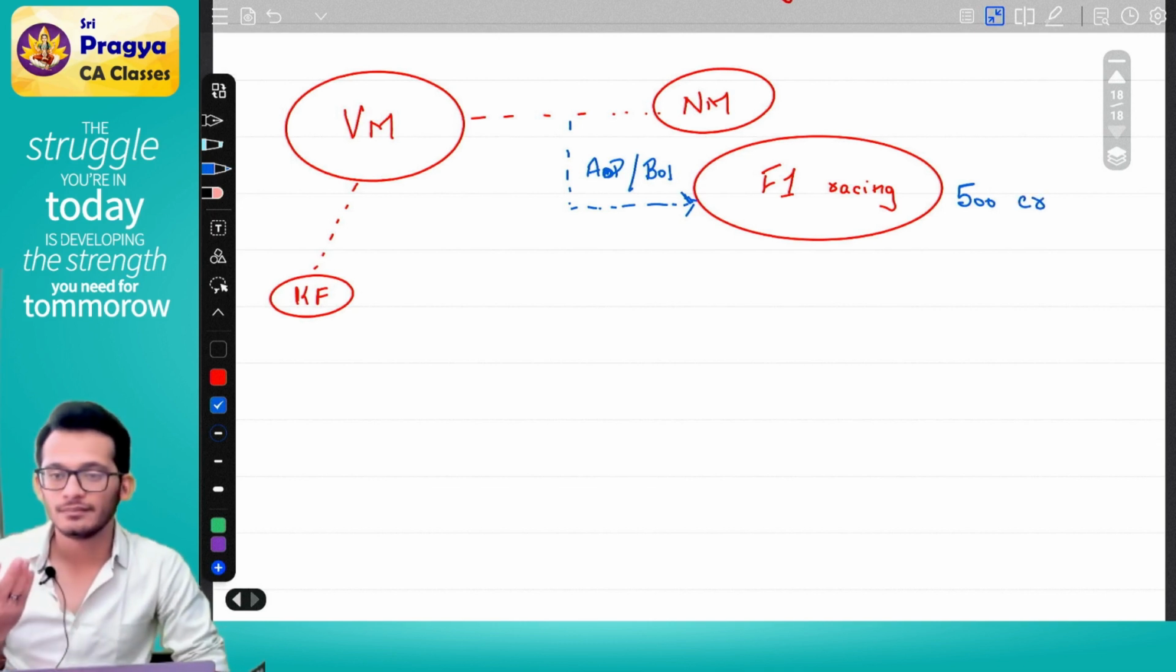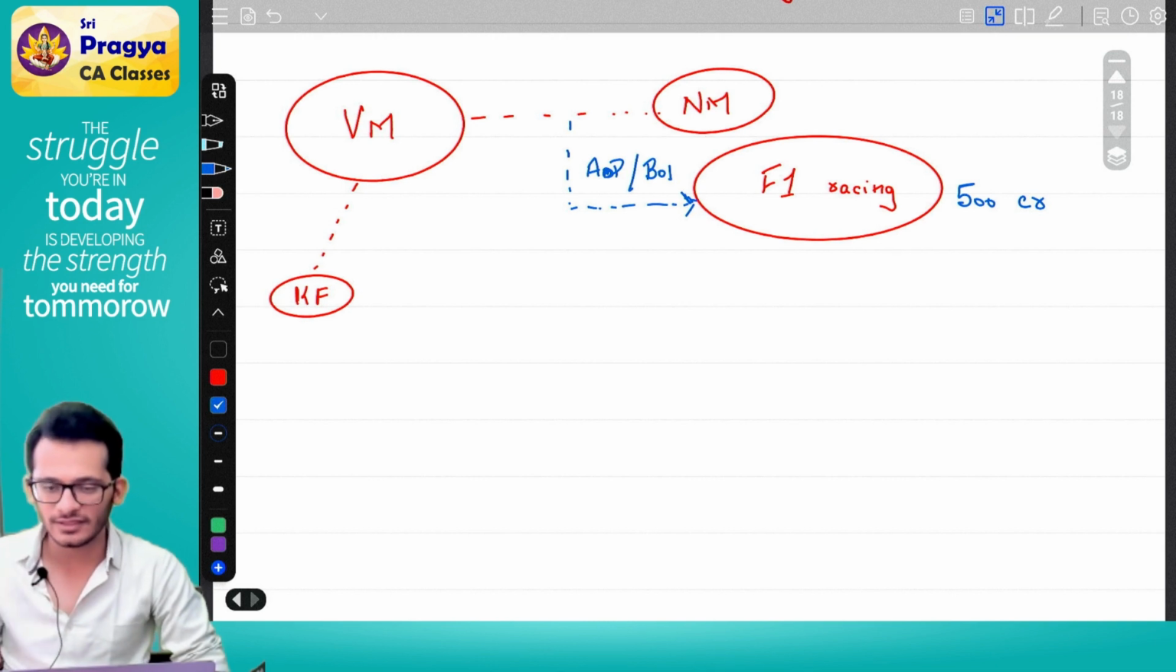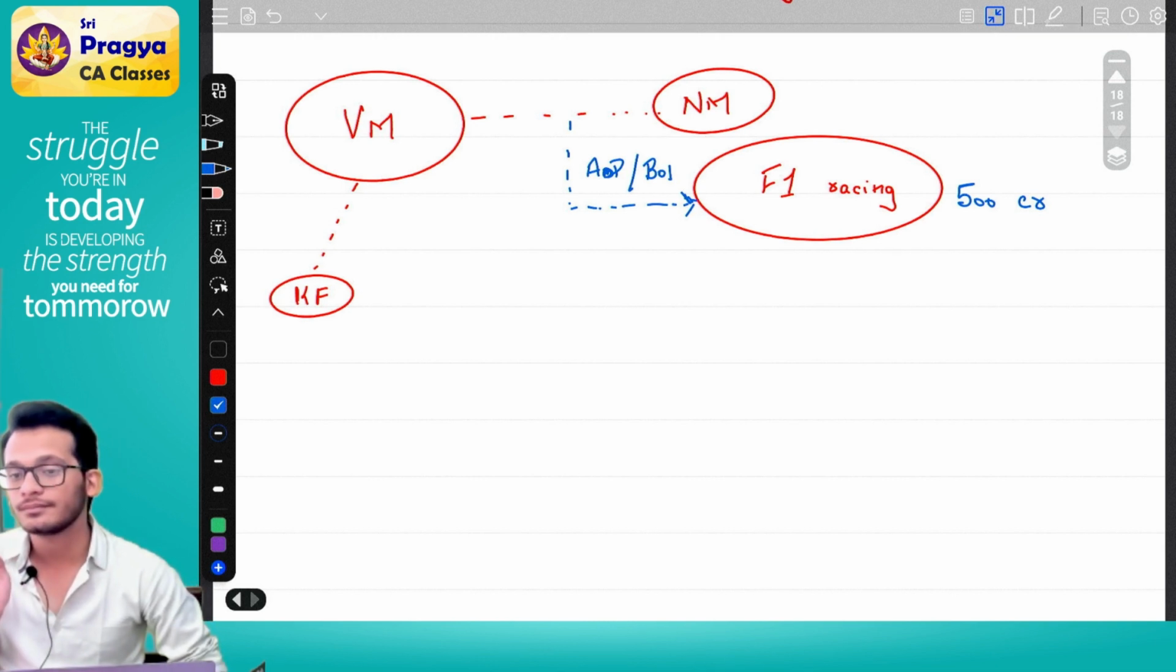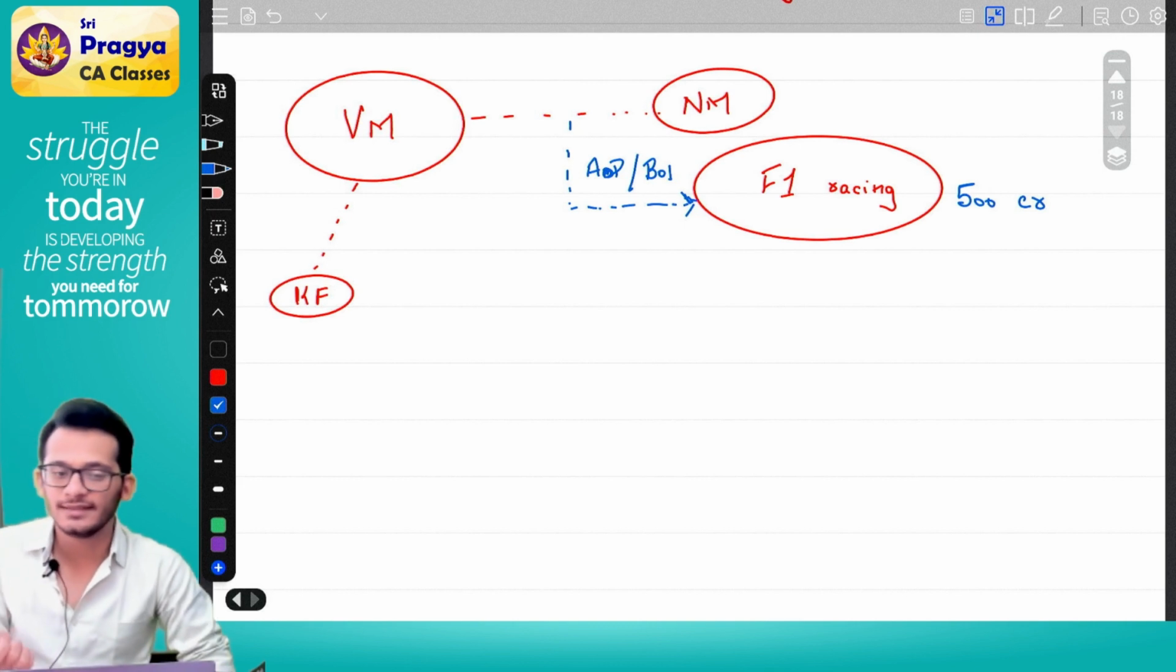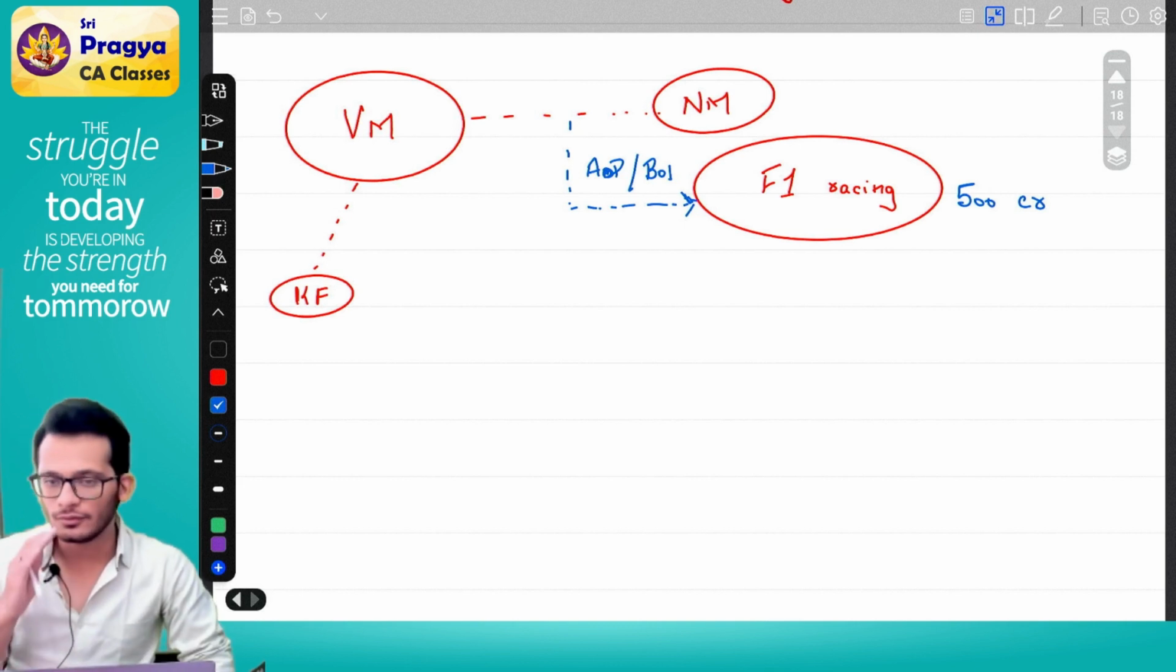That year the team lost. Vijay Mallya has to give back money. He gambled for 500 crores, so he has to give that money. Does he have that money? No. So he does not have the money.